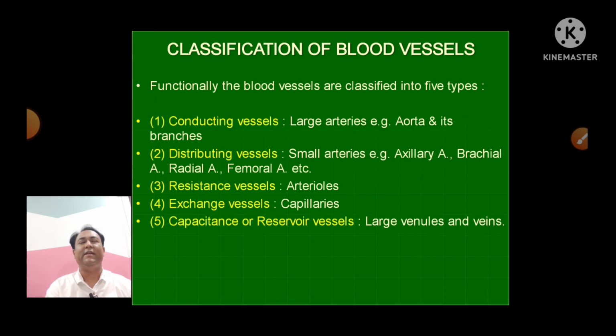The smaller arteries like axillary, brachial, radial, femoral, so many arteries, are examples of the distributing vessels. The smaller units of the artery, the arterioles, are examples of resistance vessels. Capillaries are examples of exchange vessels, and all the large veins and venules are examples of the reservoir vessels.